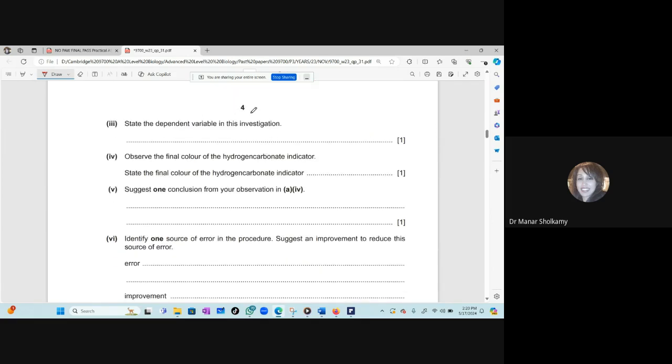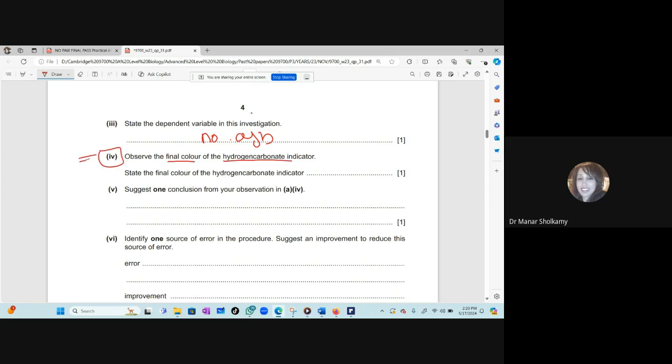Now state the dependent variable in this investigation, Farouk. Quickly, I want to finish 2 exams, not 1. What's the dependent variable? The number of bubbles. So easy. Observe the final color of the hydrogen carbonate indicator.